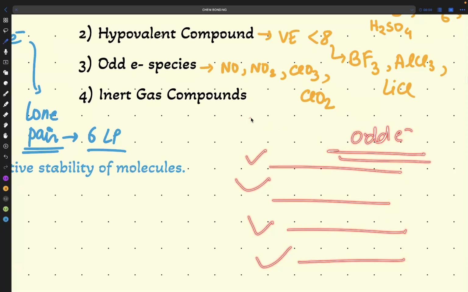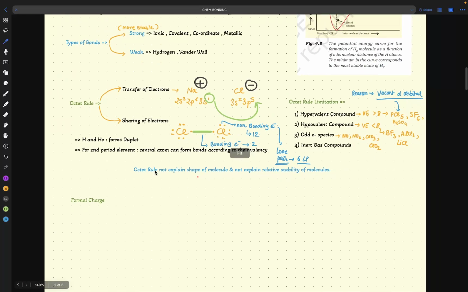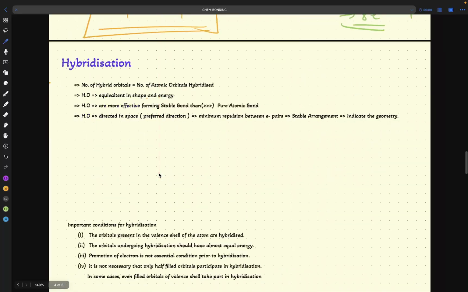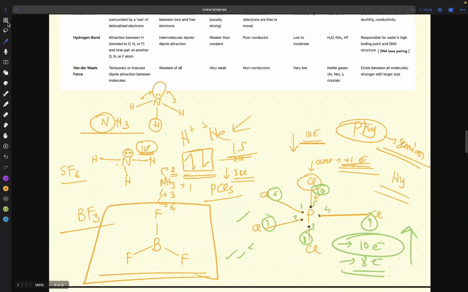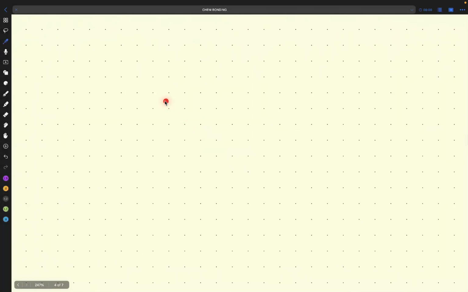It is very easy, 4 marks in the NEET exam. So we will read about odd electron species. We will take one example.